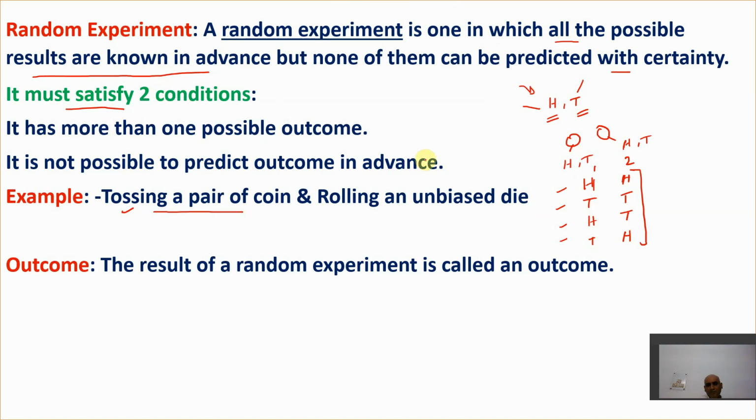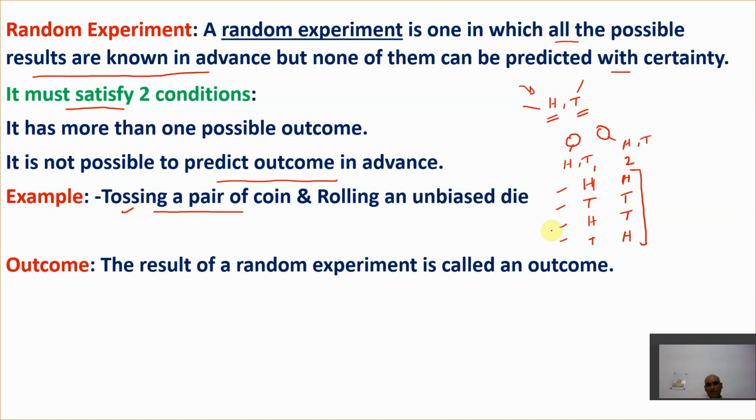It has more than one possible outcome. Yes, it has more than one possible outcome. And it is not possible to predict the outcome in advance, right? That means we cannot predict the outcome in advance. We don't know whether two heads will come the first time, or two tails, or one head and one tail, or one tail and one head. We don't know in advance what will come, but among all these outcomes, one will definitely come, that is for sure. So this is about a random experiment. In this chapter, this concept is going to be used in almost every question here, right?